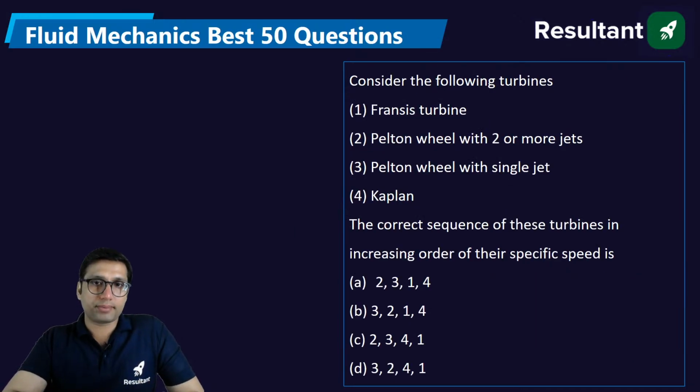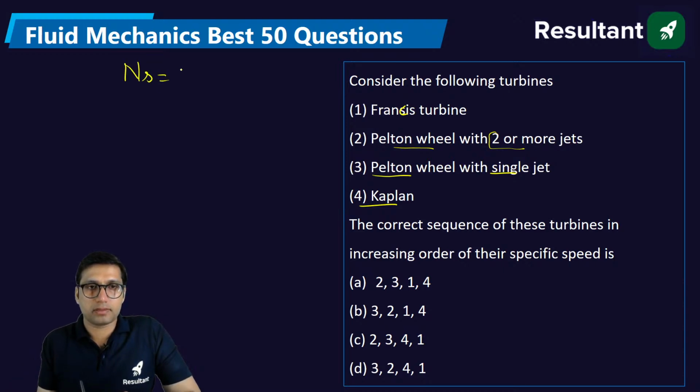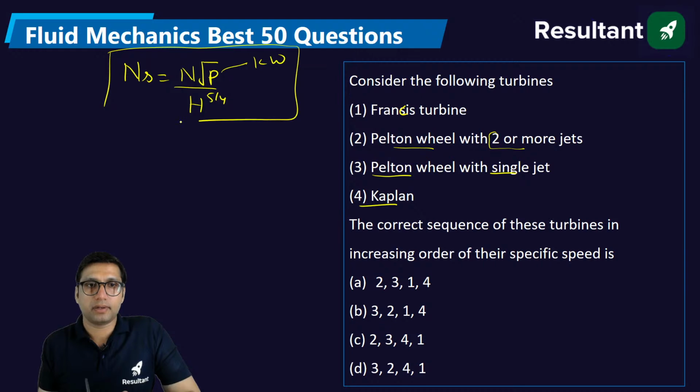Consider the following types of turbine: Francis turbine, Pelton wheel turbine with 2 or more jets, Pelton wheel with single jet, Kaplan. These are different types of turbine. The correct sequence of these turbines in the increasing order of their specific speed. You know that specific speed is a parameter given by the formula N root P, where P is the shaft power. This has to be kept in kilowatt. Always remember this when you have to solve the question.